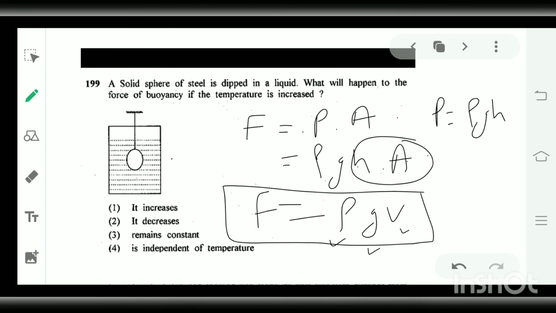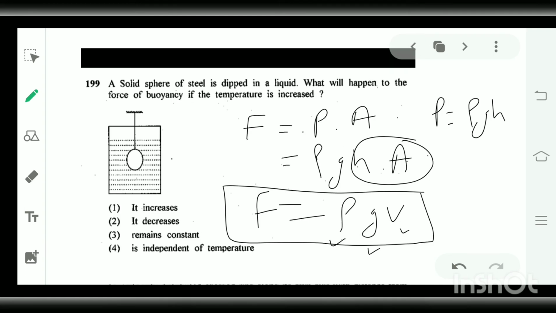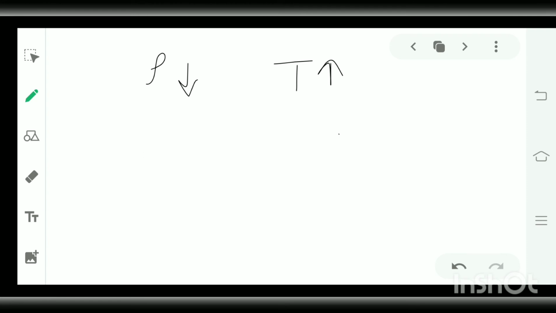On increasing the temperature of a liquid, its density ultimately decreases. Its density decreases due to the increase in temperature, because in the process of convection the water which is light comes upward, and the water which is more dense comes downward. So this process takes place, and due to convection temperature increases and density decreases, and the liquid becomes less viscous.